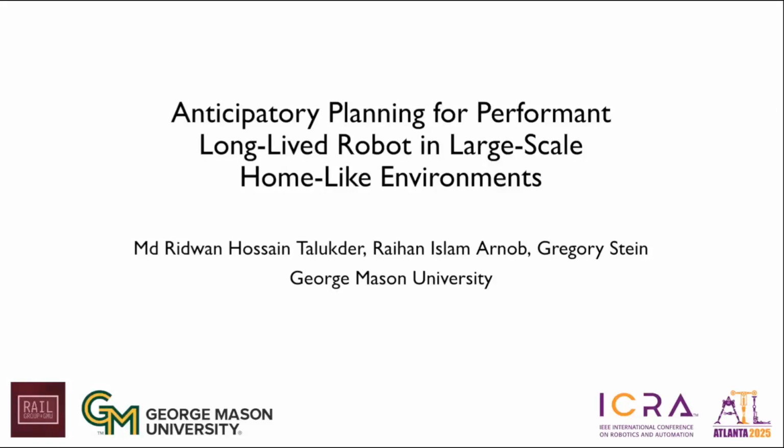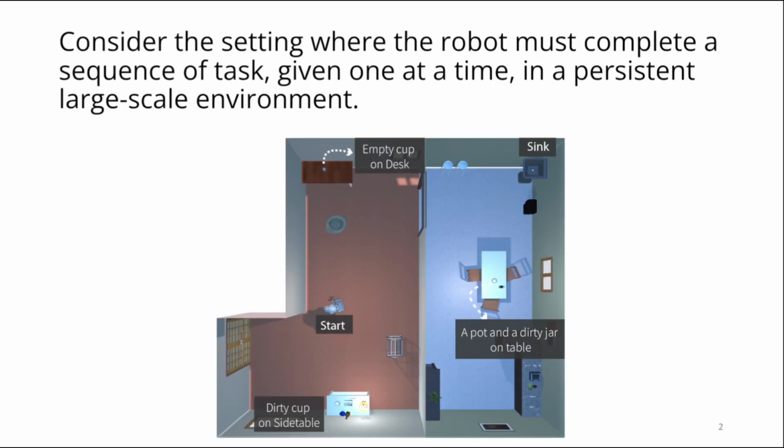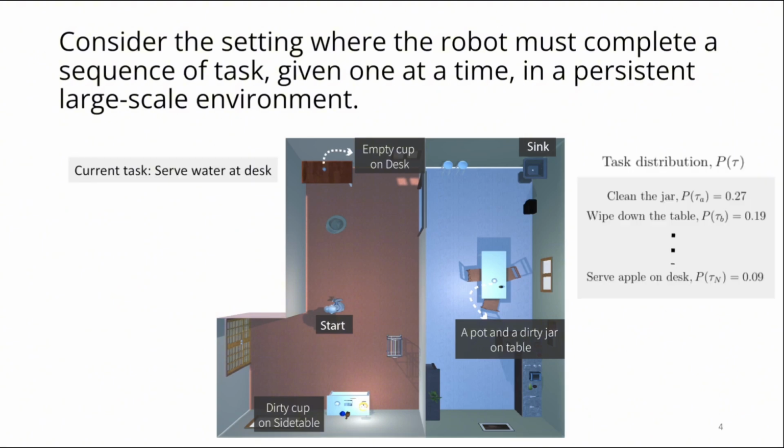Hi, I am presenting our work Anticipatory Planning for Performant Long-Lived Robot in Large-Scale Home-like Environments. Consider the setting where a robot must complete a sequence of tasks in a persistent large-scale environment given one at a time. For example, the robot is asked to serve water at desk. Later it may be asked to clean the jar or wipe down the table, tasks drawn from a task distribution.